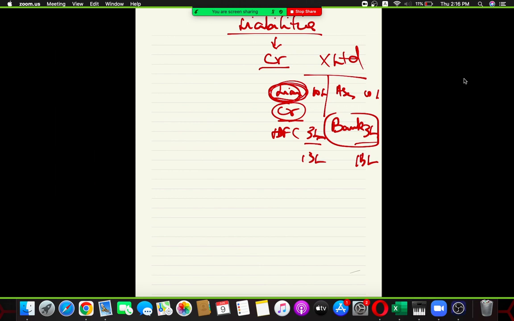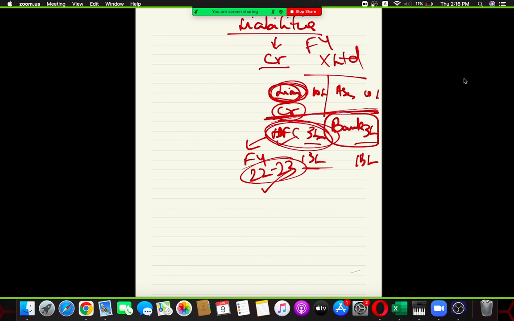Now, fine. HDFC Bank, it's 3 lakh rupees. So totally you have 30 lakh. Let's consider this 3 lakh rupees addition has been made in the financial year 2022-23, and this balance sheet was for financial year 2021-22.